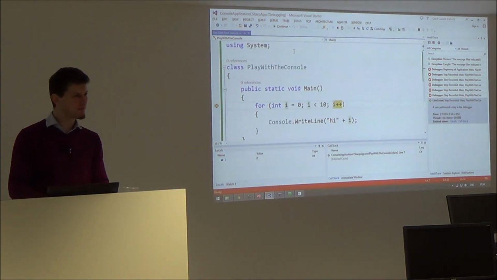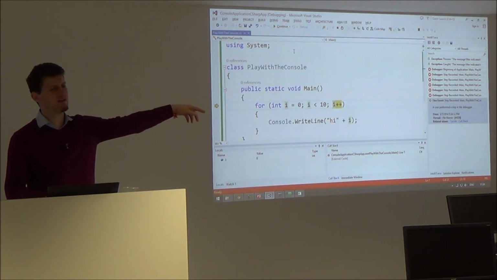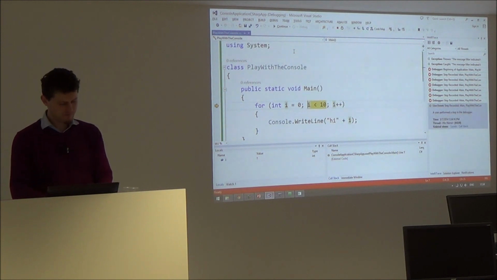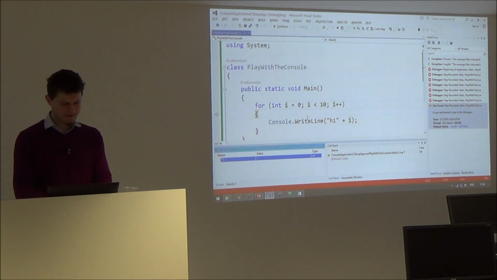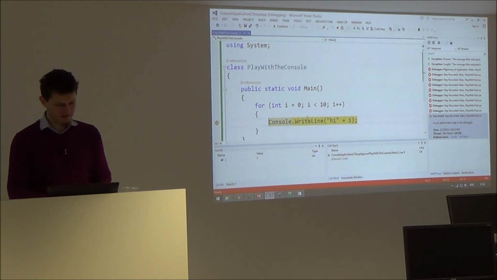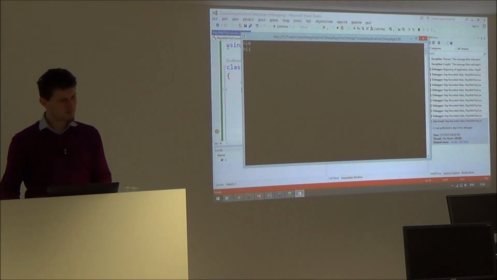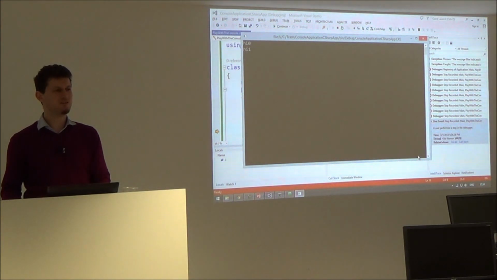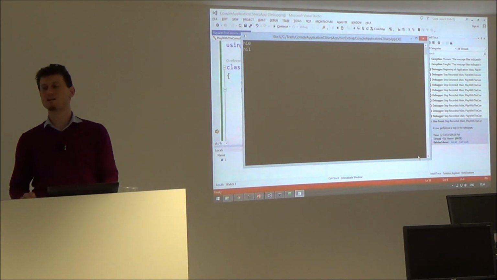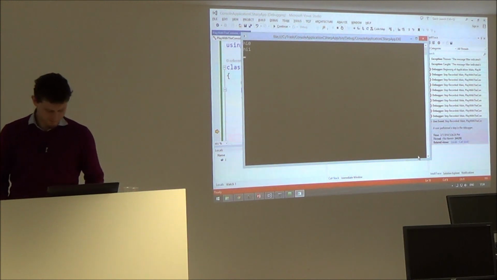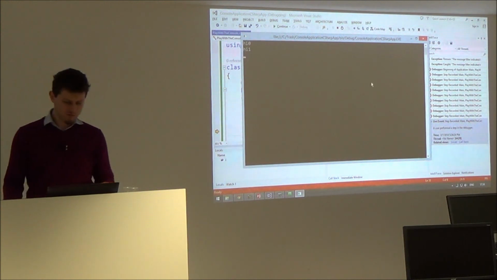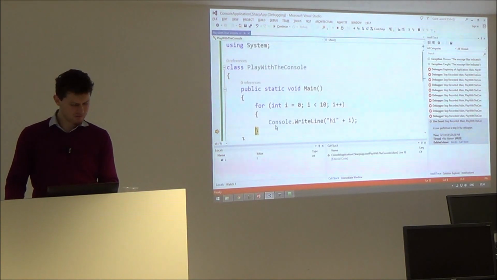F10, what happens? It increments the variable i. i is currently 1. It started from 0, now it's 1. F10, F10. Wow! See what happens. This is called the debugger. The debugger is a step-by-step executor for programs. There is a debugger for JavaScript, for C#, for everything. What else can I do?